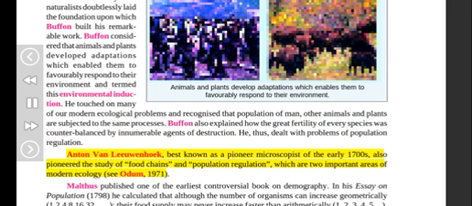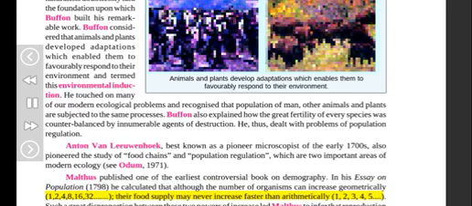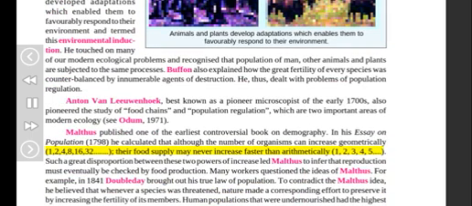Anton van Leeuwenhoek, best known as a pioneer microscopist of the early 1700s, also pioneered the study of food chains and population regulation, which are two important areas of modern ecology. See Odum, 1971. Malthus published one of the earliest controversial books on demography. In his essay on population, 1798, he calculated that although the number of organisms can increase geometrically, 1, 2, 4, 8, 16, 32, their food supply may never increase faster than arithmetically, 1, 2, 3, 4, 5.